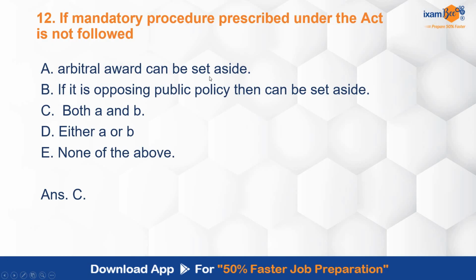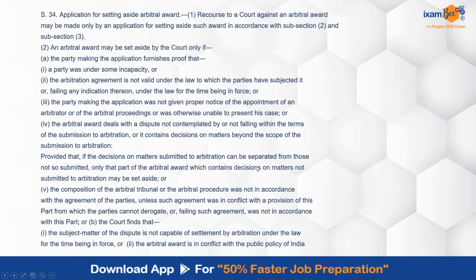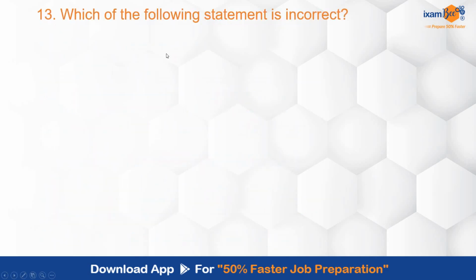Both. Arbitral award can be set aside, and the award, if it is opposing public policy, then also it can be set aside. This is covered in detail under application for setting aside arbitral award. What recourse you can take against arbitral award, that is covered under section 34 of the Act. Please read this section also, as it is important, as it provides on what grounds you can go against the arbitral award. Which of the following statement is incorrect?